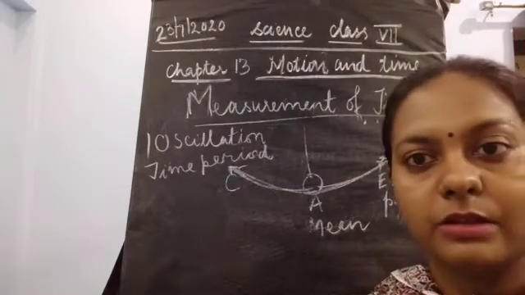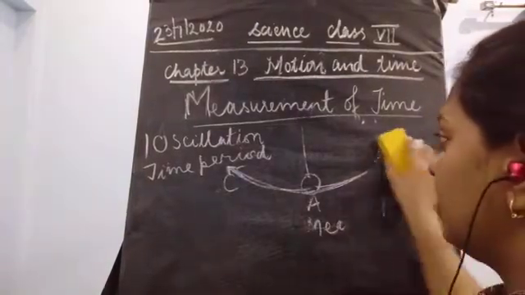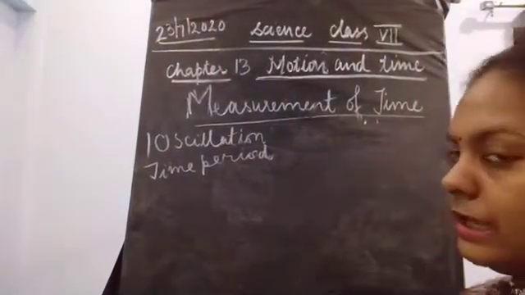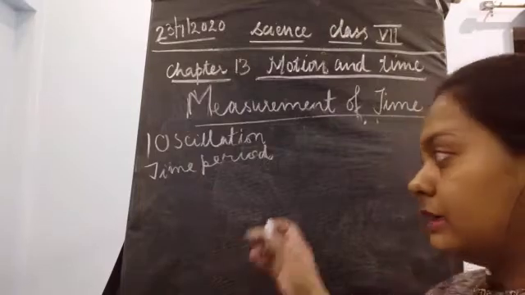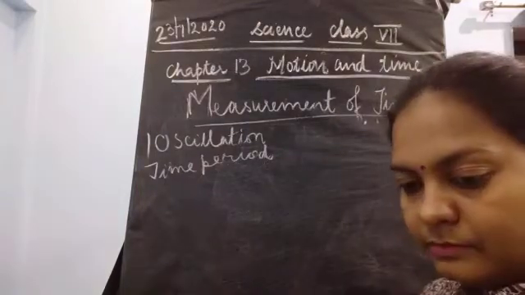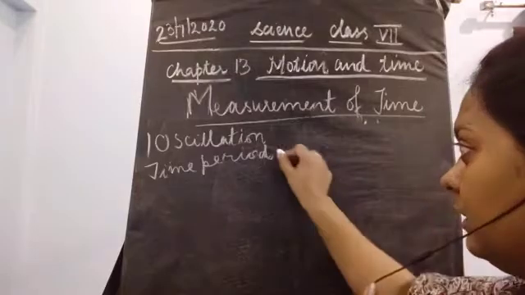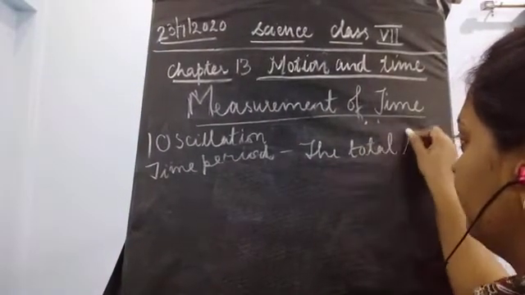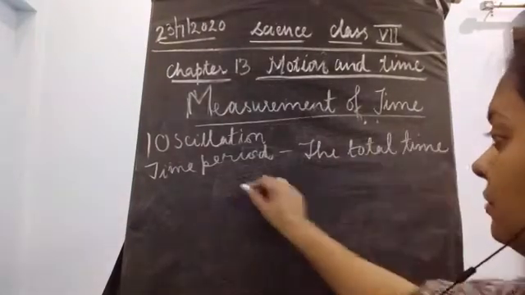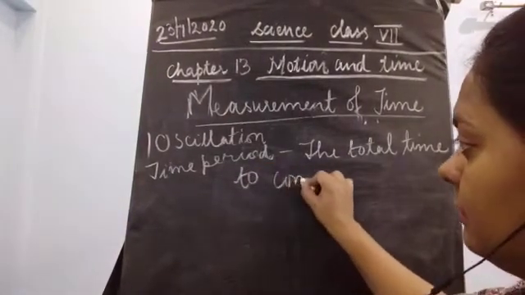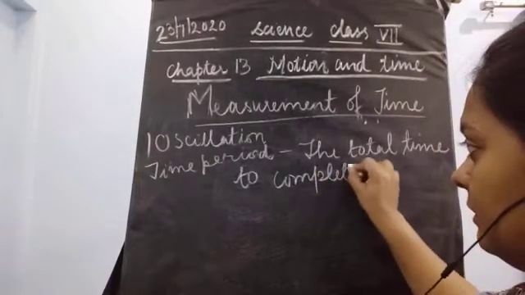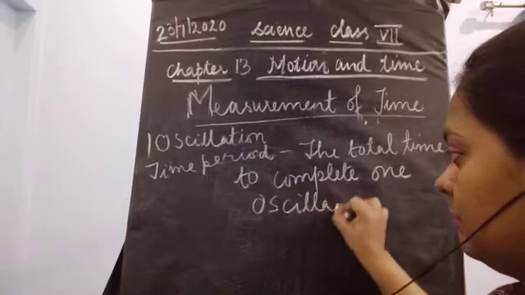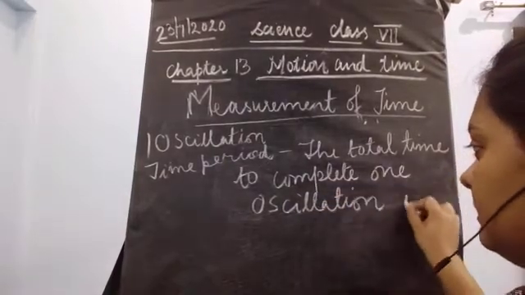So what is the meaning of the word time period? It is the total time taken to complete one oscillation.